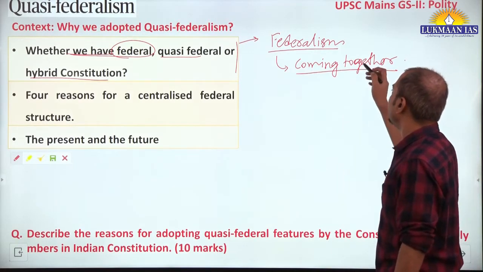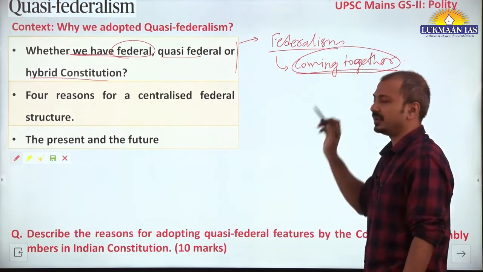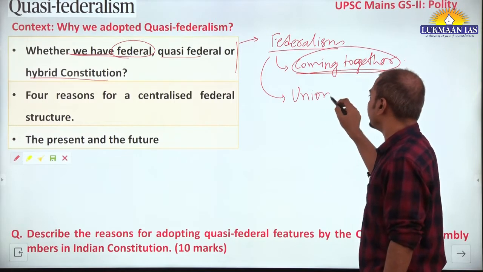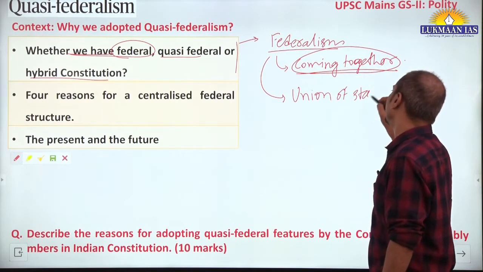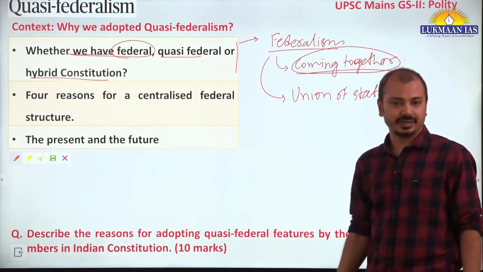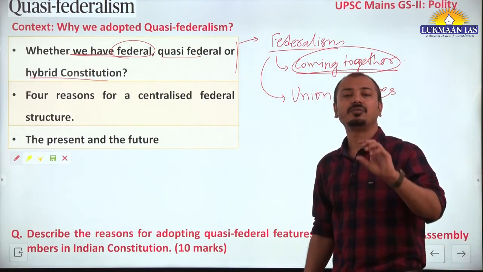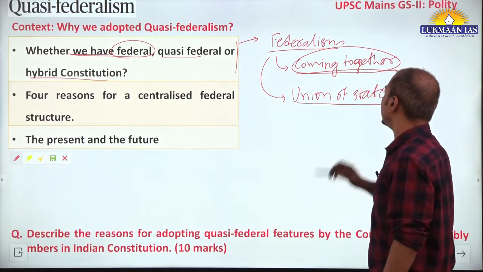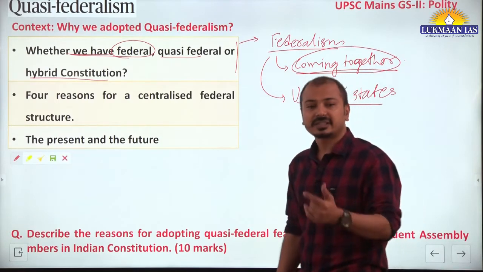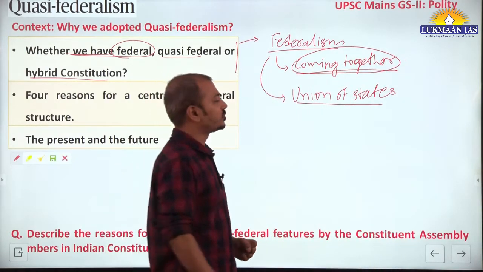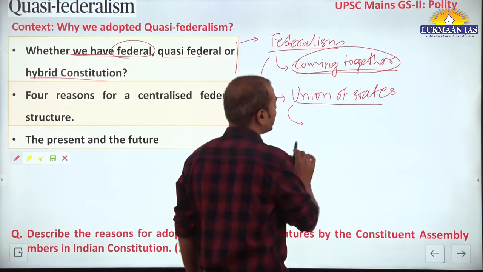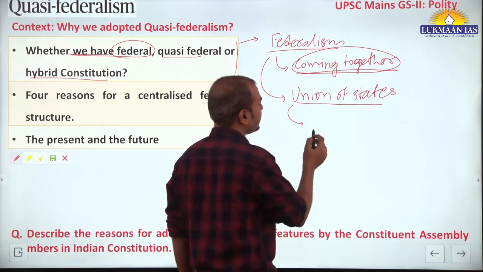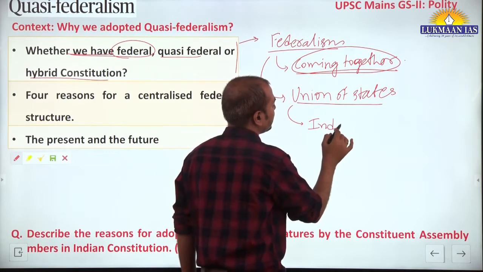In India, it is not the coming together type of federalism. Rather, in India we have a union of states. In the US, there is a federation of states. That's why the word federation is not used in the Constitution; in India, the term used is union of states. Dr. Ambedkar explained the meaning of this term in the Constituent Assembly, and that meaning is that India, or the Indian Union, is basically an indestructible